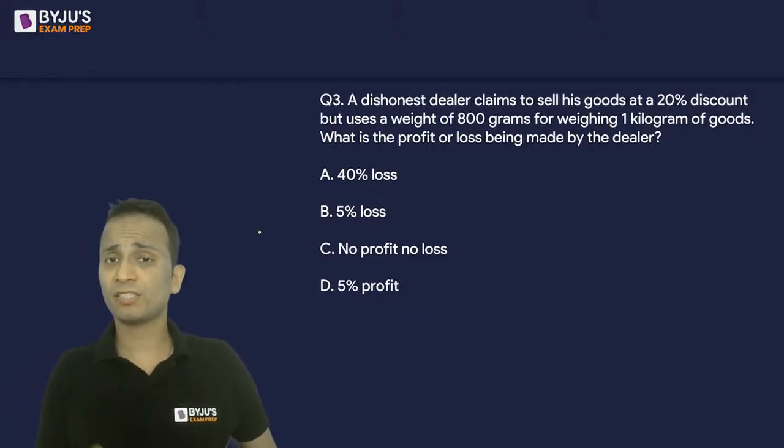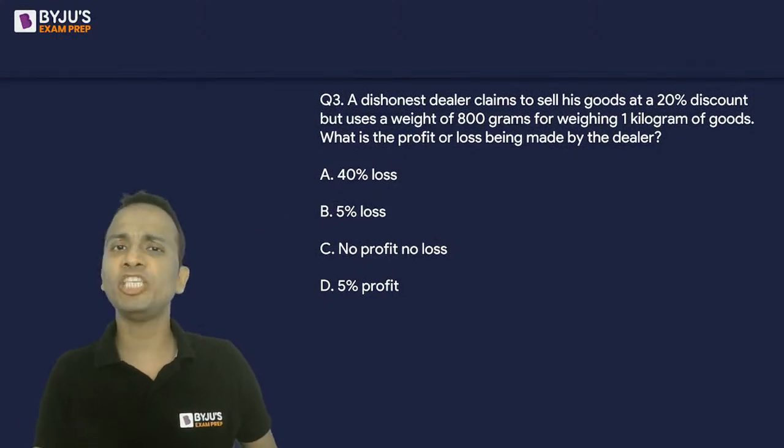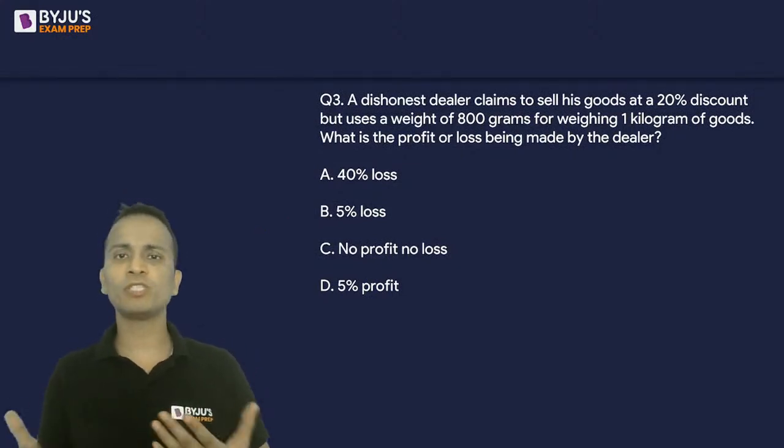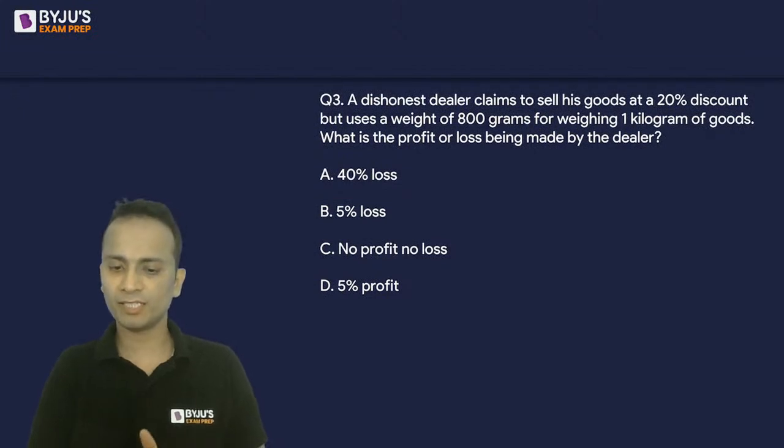There are two effects: discount as well as cheating. Okay, cheating by using faulty weight balances.